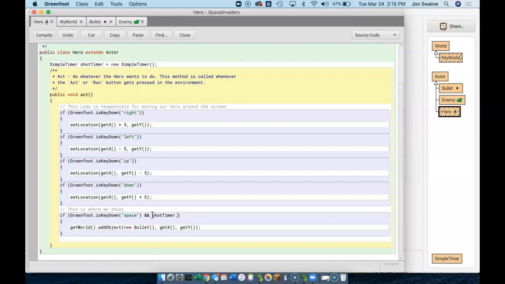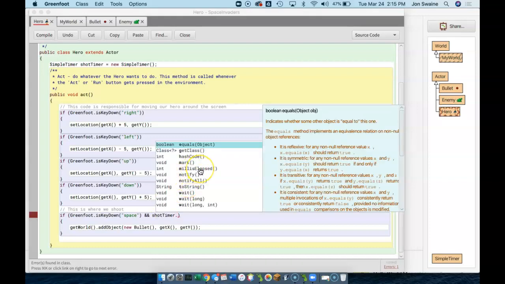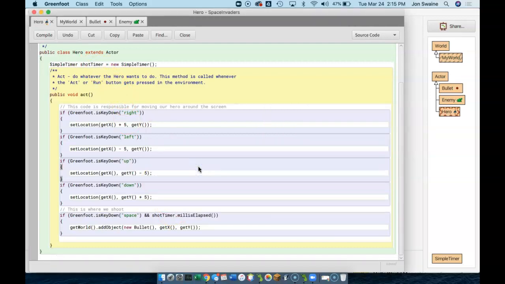made, well, it keeps track of the milliseconds elapsed. I just hit Control Space to make that come up. So I type shot timer because that's what I named my timer, and I want to know how many milliseconds have elapsed. If over, let's say, I don't know, 250 milliseconds have elapsed, then I want to be able to shoot. So if I click here, notice that class compiled, it works. That's great. So I'm going to hit the spacebar, and I'm going to check to see if 250 milliseconds have elapsed from the shot timer.